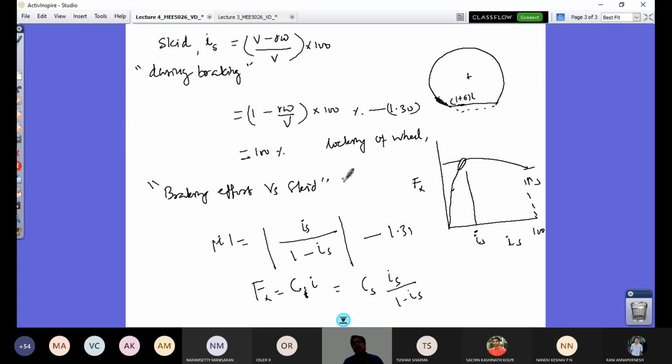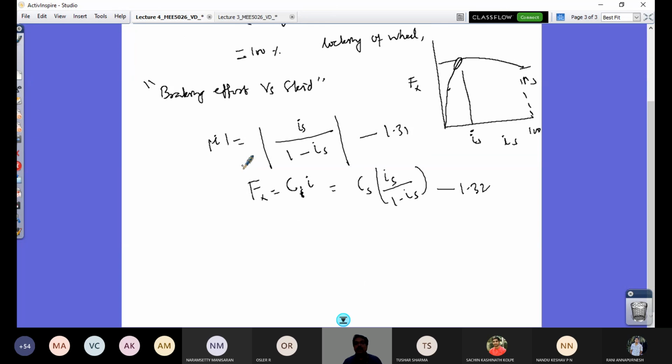In this case, longitudinal deformation is not a reduction in length, rather an increase in length. So you can also have this approach and derive this, but instead you know this relationship, so you can replace i by i_s by 1 minus i_s and C_i by C_s, and whatever expression that we had earlier would be acceptable. So this is expression 1.32.